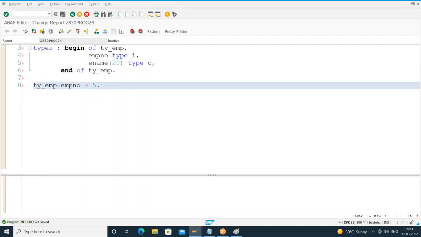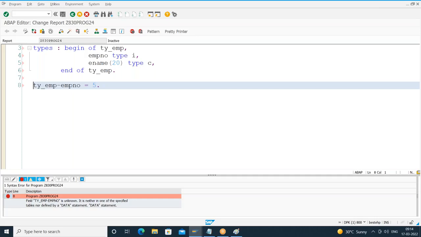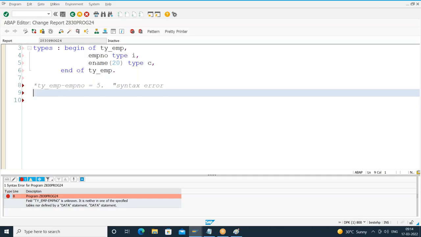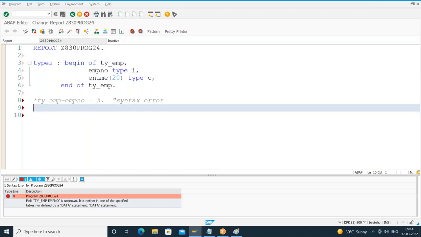Check for the syntax error. I am getting an error in the 8th line. What is the error here? The field ty underscore emp hyphen employee number is unknown. It is giving me a syntax error, because a TYPES structure will not allocate any memory, it will only provide the template. Once a template is available, based on the template, I can create any number of structures, any number of work areas, as we call them.